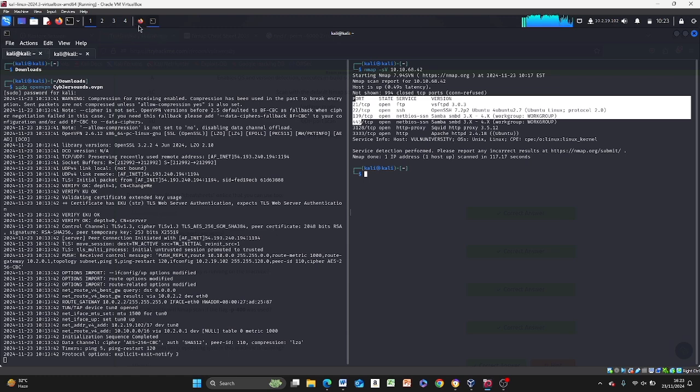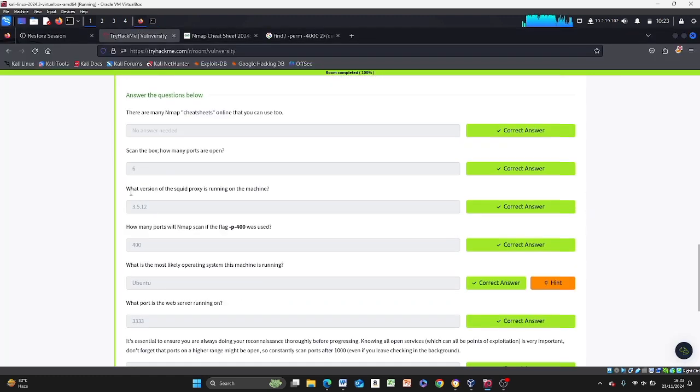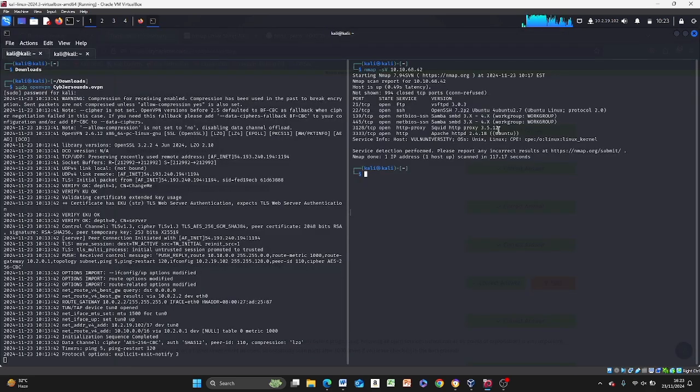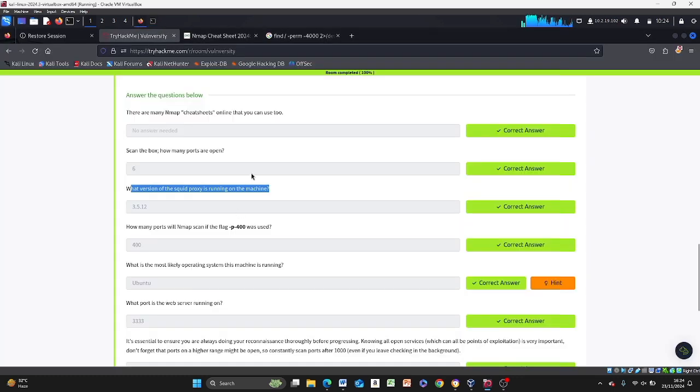What's the next question? What version of Squid Proxy is running on the machine? Squid Proxy. Yeah, HTTP Proxy 3.5.12. What is next? How many ports will nmap scan if the flag was dash p dash 400?